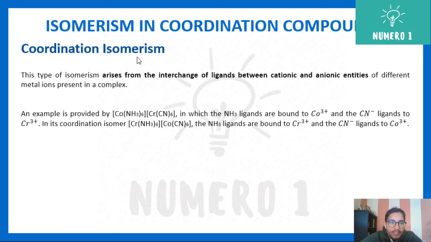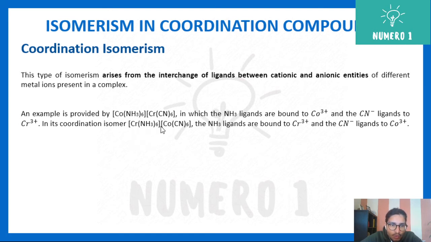Next, coordination isomerism. This type of isomerism arises from interchange of ligands between cationic and anionic entities, that is, of the different metal ions which are present inside the complex. For example, here we have cobalt NH3 6, chromium CN 6. What if they got interchanged? So you can see here we have chromium NH3 6.